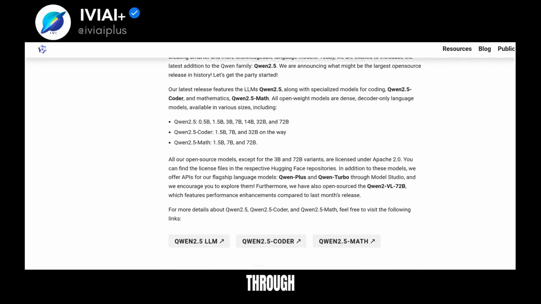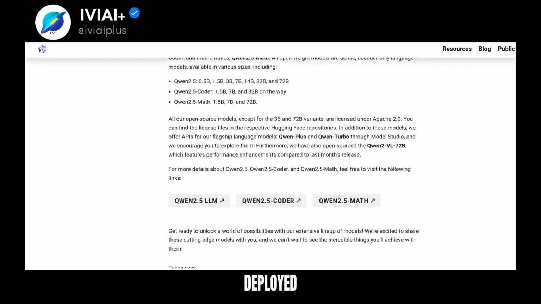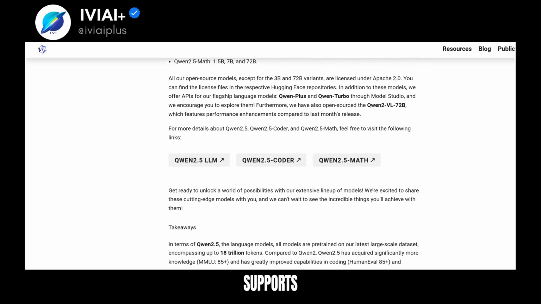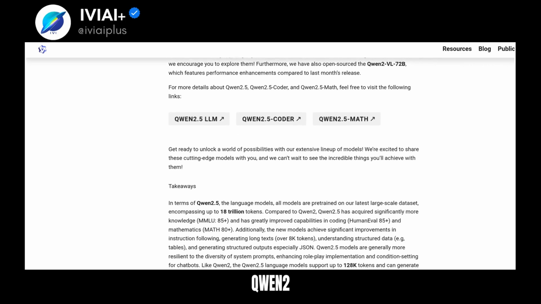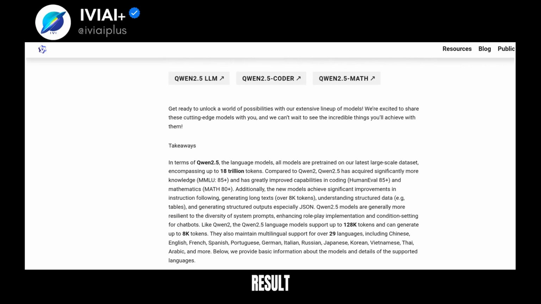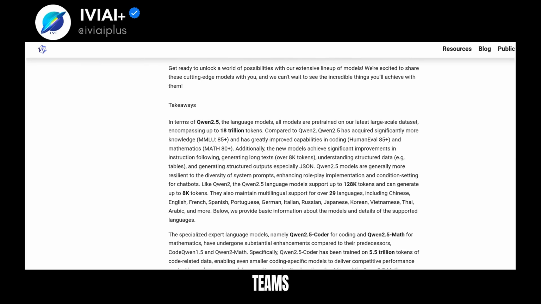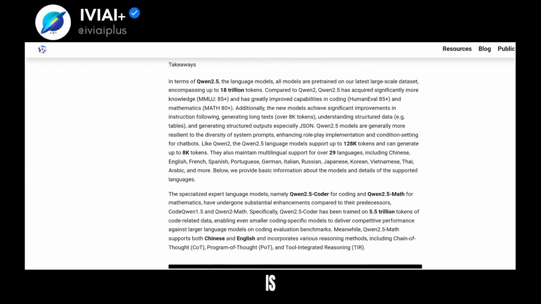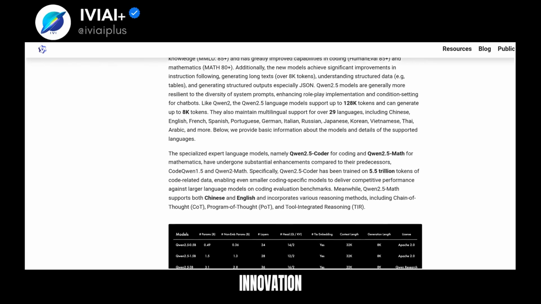Qwen2.5 is available through Hugging Face transformers and can be deployed via vLLM or Llama. It also supports tool calling templates for enhanced functionality. Qwen2.5 is the result of a collaborative effort with many teams and individuals. The Qwen team is committed to continuous enhancement and innovation in AI.